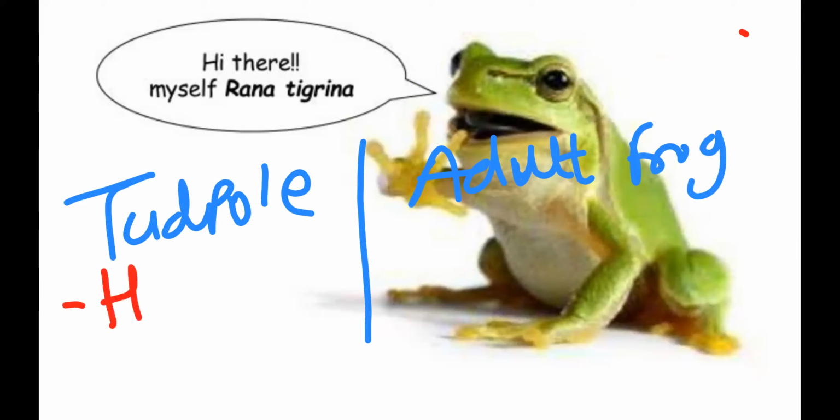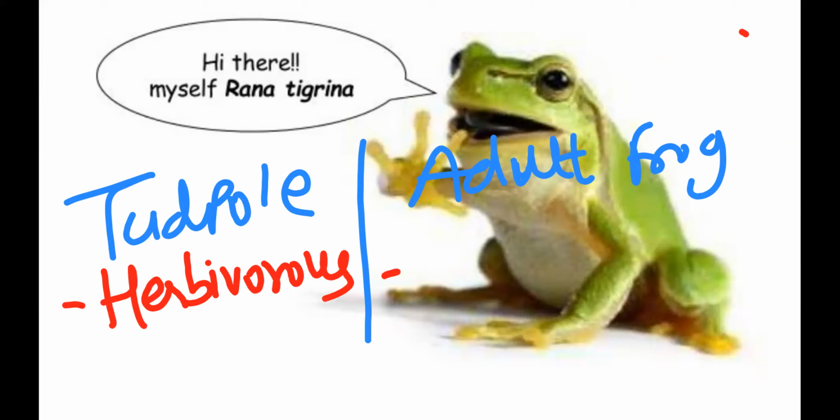Tadpole is herbivorous. It can eat the plant parts. An adult frog is carnivorous. It eats the insects, right?